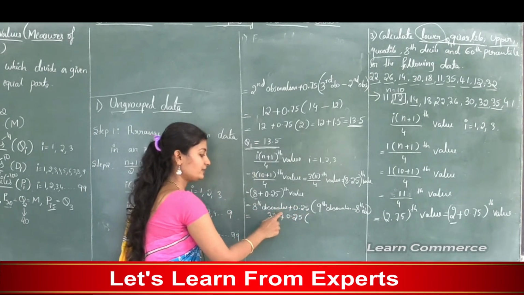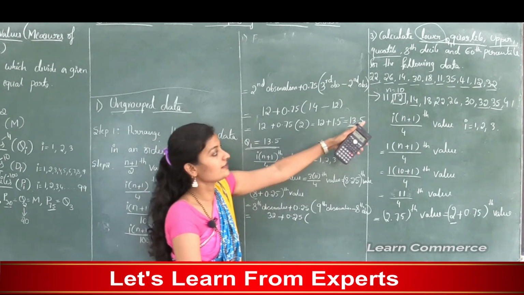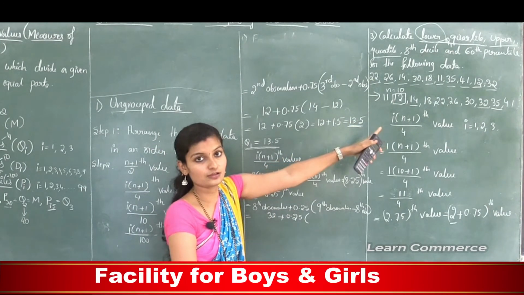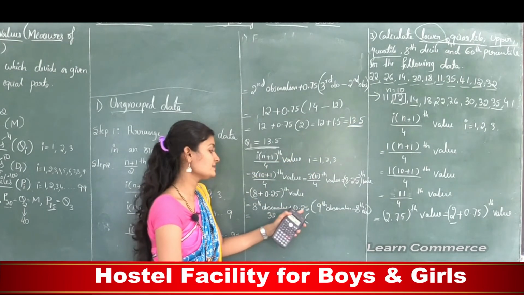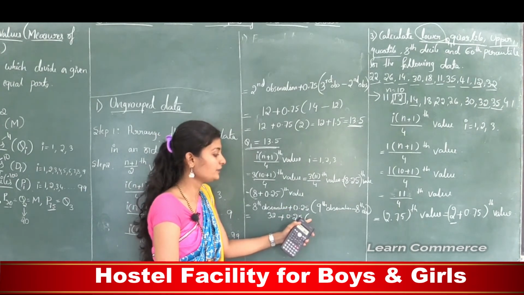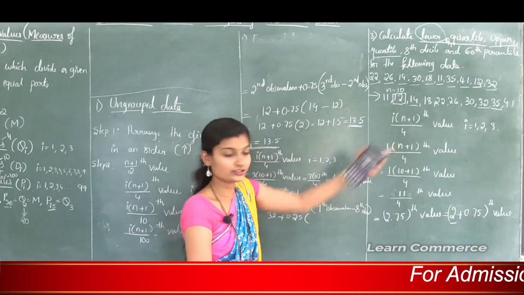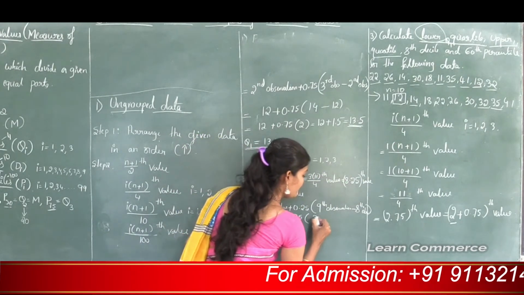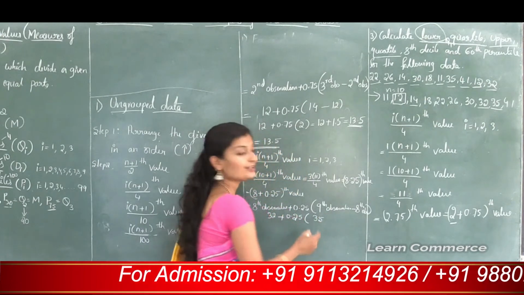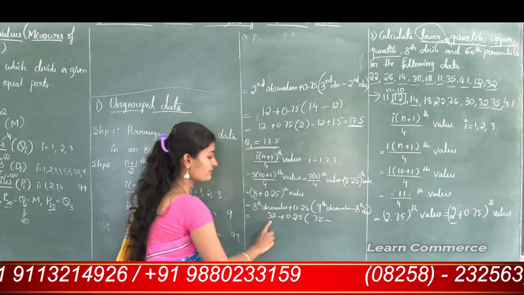In the place of the 8th observation we need to write 32, because in the arranged data the 8th value is 32, plus write this value as it is. Here the value is 0.25 into the 9th observation. In the arranged data the 9th observation is 35. So in the place of the 9th observation we need to write 35 minus the 8th observation. Here the 8th observation is 32.